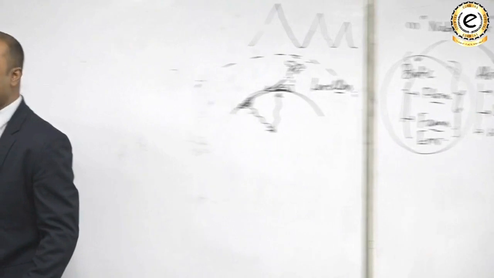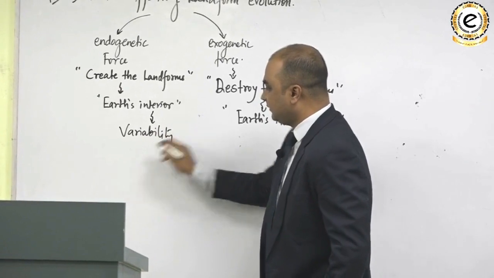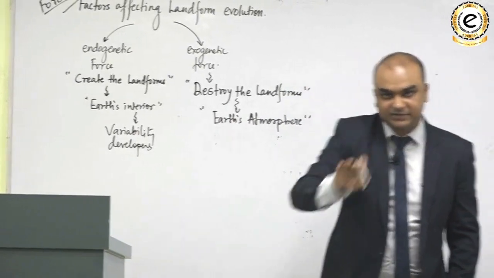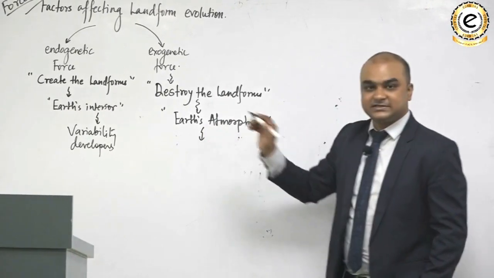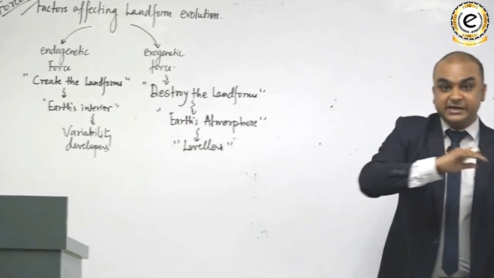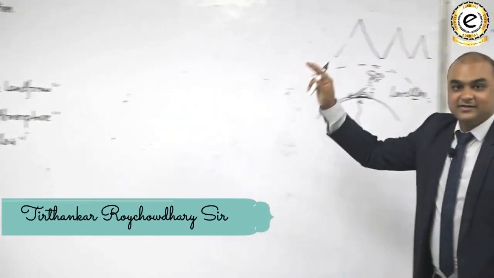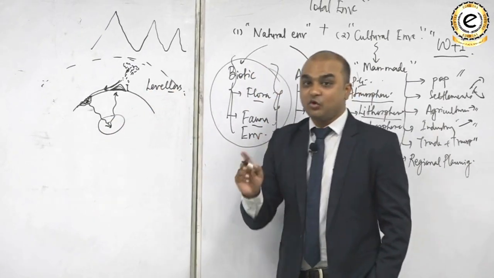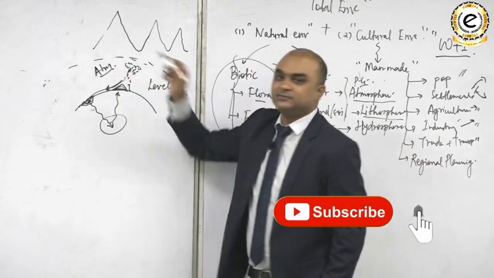So the endogenetic forces are variability developers, be it an elevated form or a depressed form, कैसे भी variability. The endogenetic forces are responsible for it. And the exogenetic forces are levelers. It means they create the plane surface one more time. Do you understand that? The source of the endogenetic forces is the Earth's interior, whereas the source of the exogenetic forces is the Earth's atmosphere.